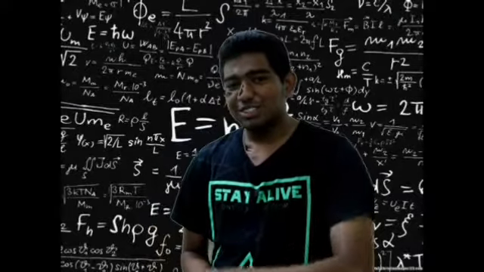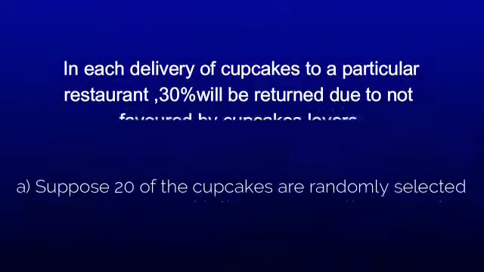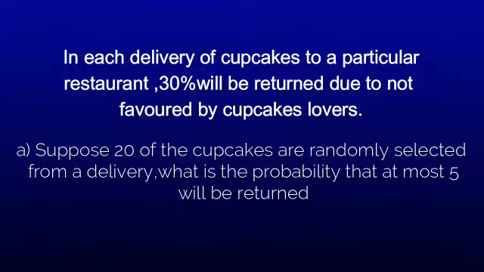Let's head on to our first question. Alright, the first question is, in each delivery of cupcakes to a particular restaurant, 30% will be returned due to not being favored by cupcake lovers. Question A states that, suppose 20 of the cupcakes are randomly selected from a delivery. What is the probability that at most 5 will be returned?